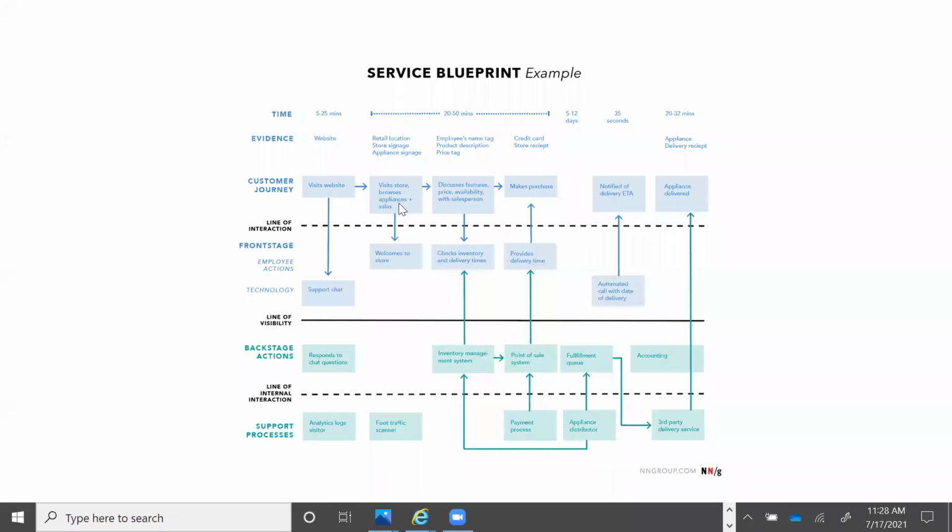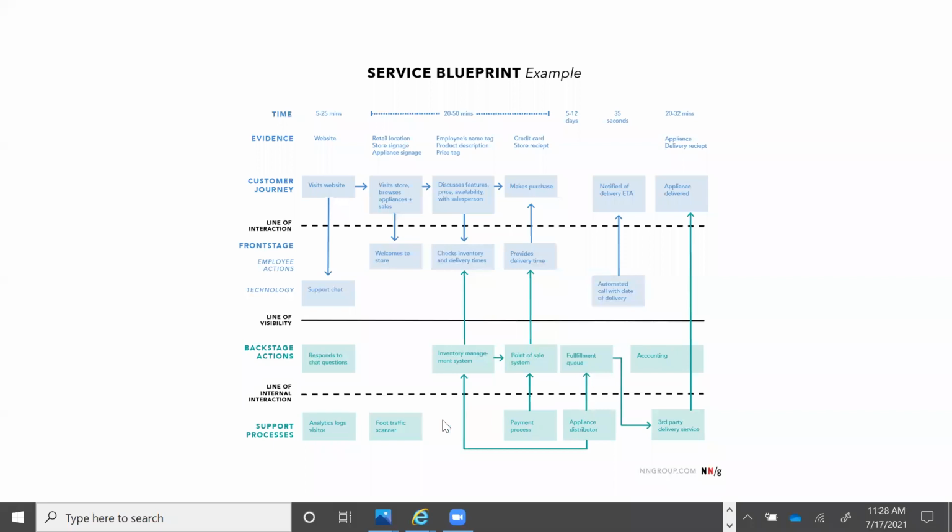You will see that it is mostly here where the touch points are happening, where they visit the website, visit the support chat. They may also sometimes buy this online. Whatever is happening offline can be bought online. So the customer journey is a combination of offline and online processes. You are writing software requirements for all those online touch points, but it is important for you also to understand things from a customer's point of view.